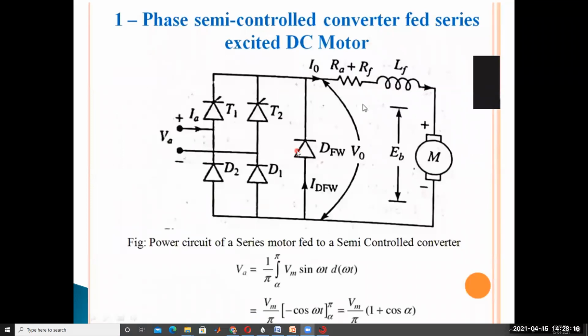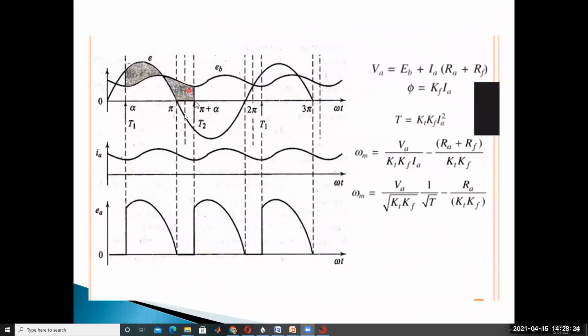Here we get positive output current and zero output voltage. Here T1 D1 and the freewheeling diode; similarly T2 D2 and the freewheeling diode. So like this, at omega t is equal to pi plus alpha, in this region.